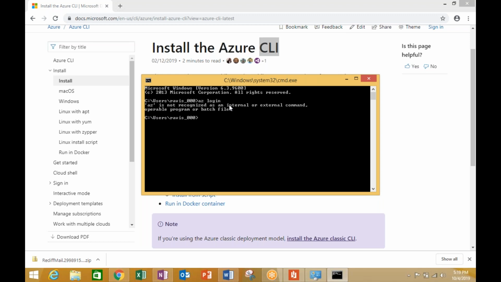When I press enter, you will see that az is not recognized as any command at all. The reason is very simple. I have not yet installed my CLI package.